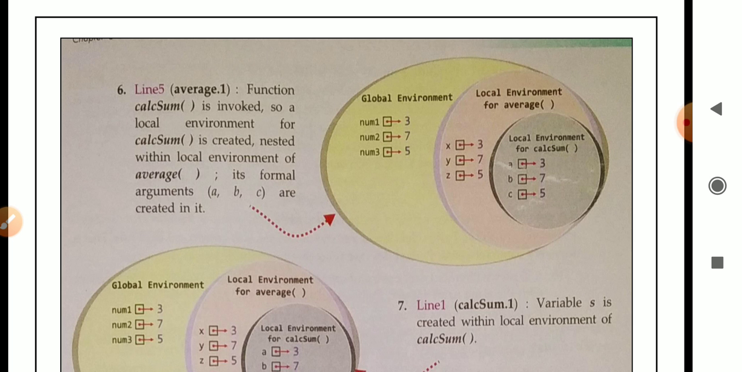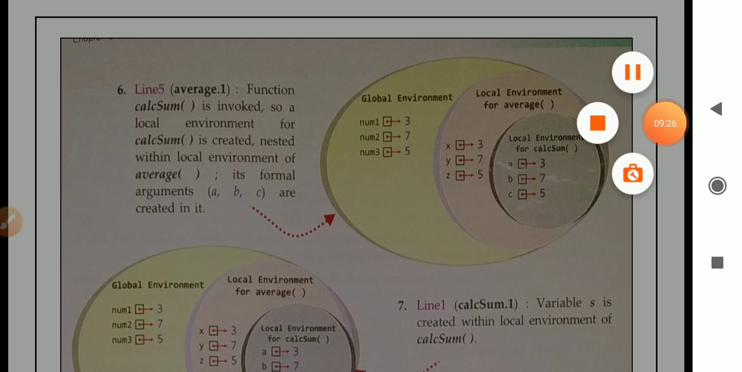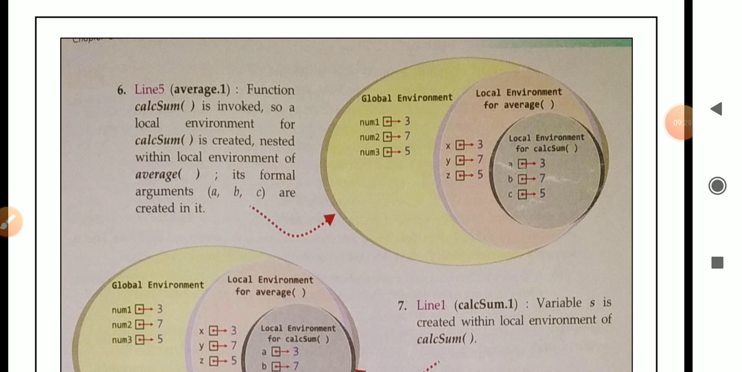Number 6, line 5, average.1, function calsum is invoked. So a local environment for calsum is created. In line number 5 there is a function call of calsum. So a local environment of calsum is also created, nested within the local environment of average, because first the average function is called, and inside the average function there is a call of calsum. That is why it will become a nested form. It will be present within the local environment of average.